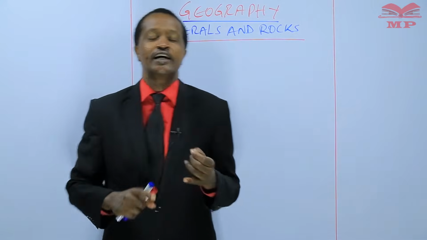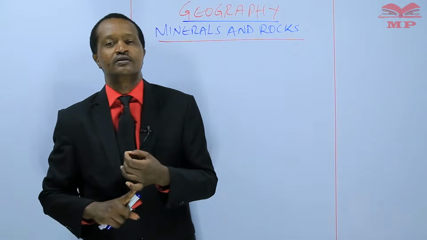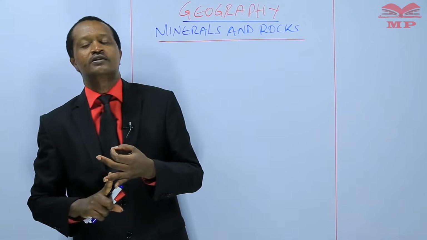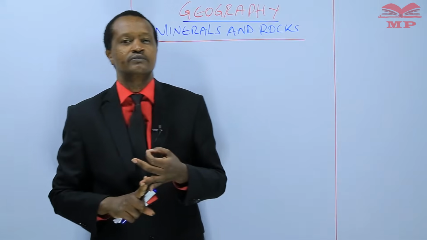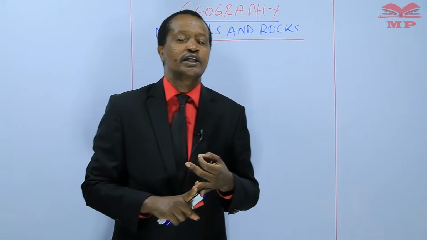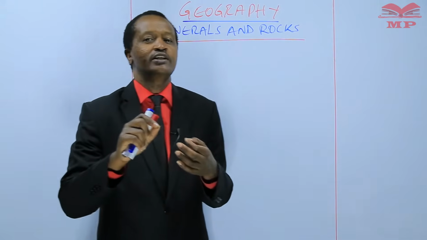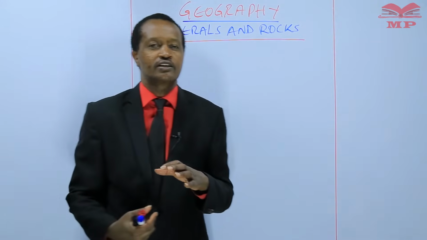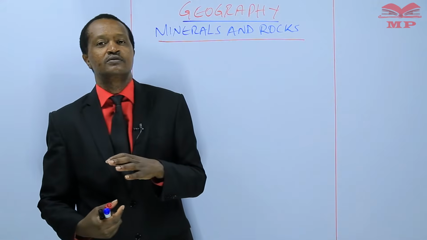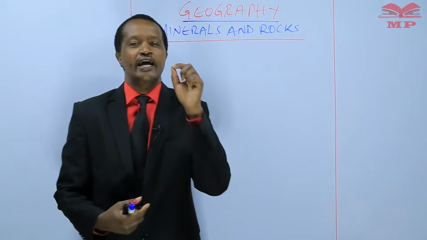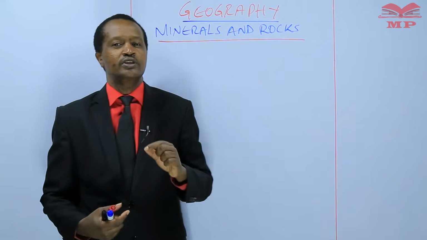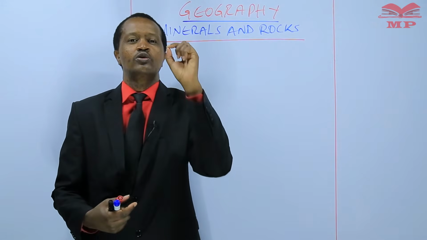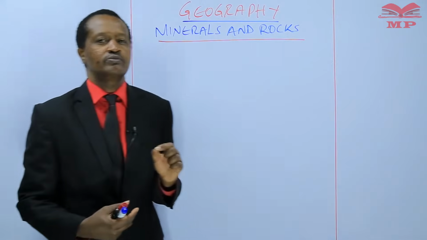Minerals, we also learned, are crystalline. They are inorganic substances. They occur naturally on or beneath the surface of the earth. We learned that every mineral has a distinct chemical composition.